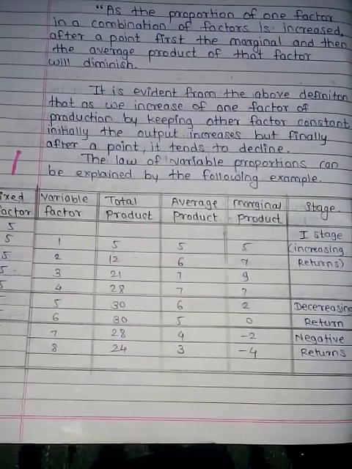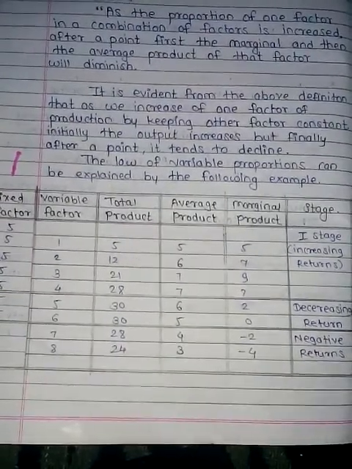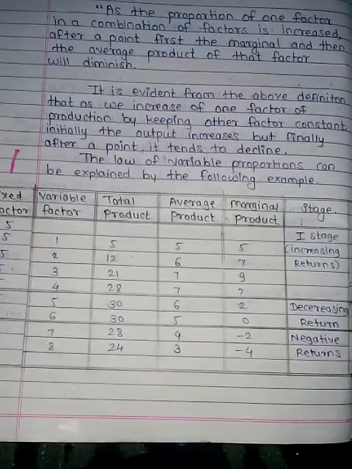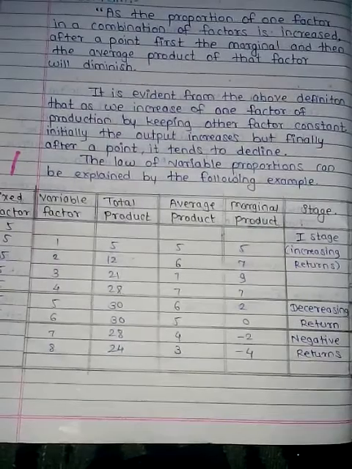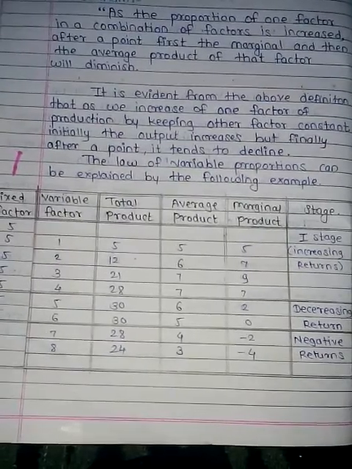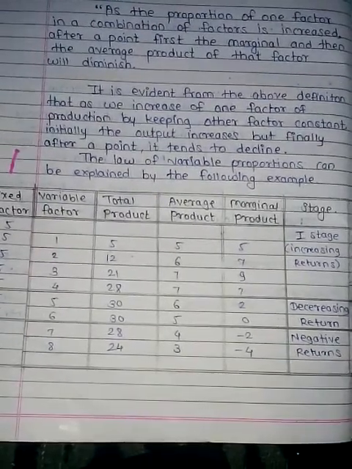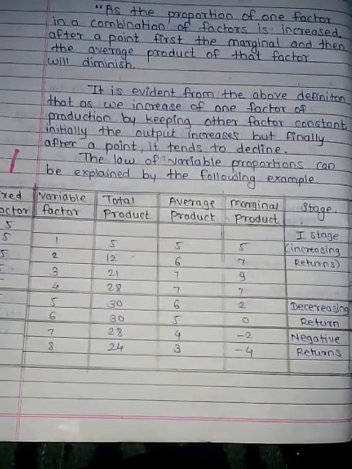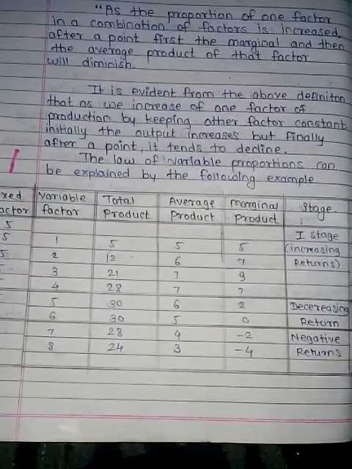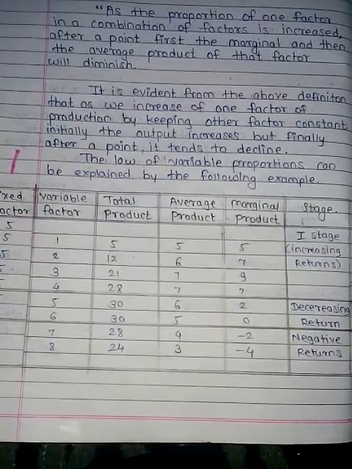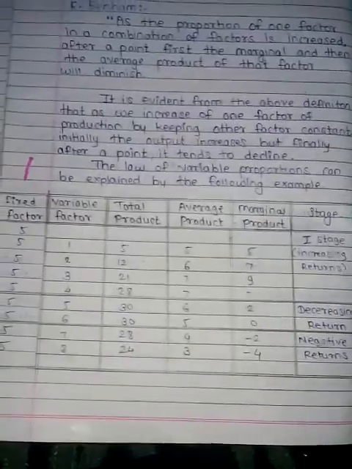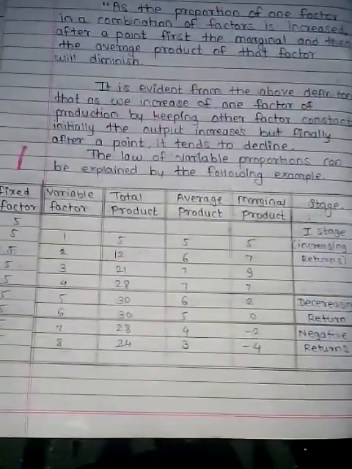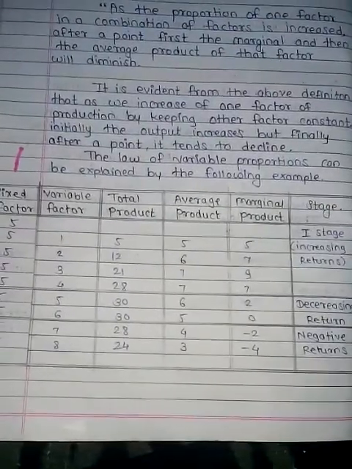So according to this law, when we increase one factor of production such as labor and other factors remain constant, then at the start production increases, then production decreases, and after that it diminishes. So that is proved by this table. We have to understand why those stages came in the law.